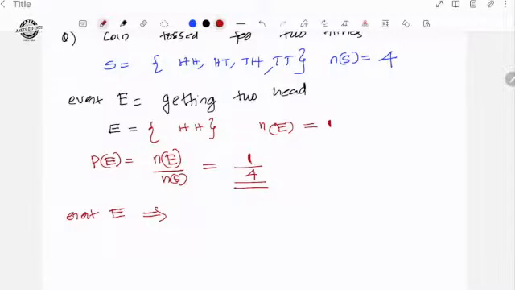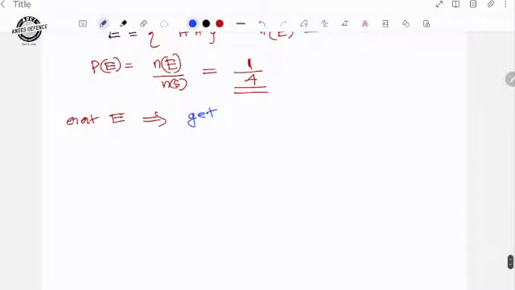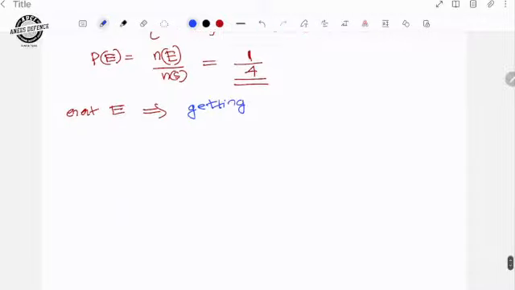Another event we can define. Look at this terminology: at least one head. What is the meaning of at least? You should get at least one head. More than one is fine. There should be at least one. If it is more, it is fine. That is the meaning of at least one.